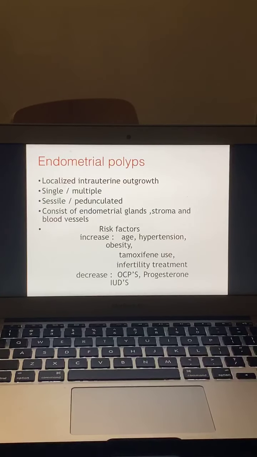What are endometrial polyps? It is nothing but a localized intrauterine outgrowth of the endometrial gland. It can be single or multiple, sessile or pedunculated. It can consist of endometrial gland, stroma and blood vessels.